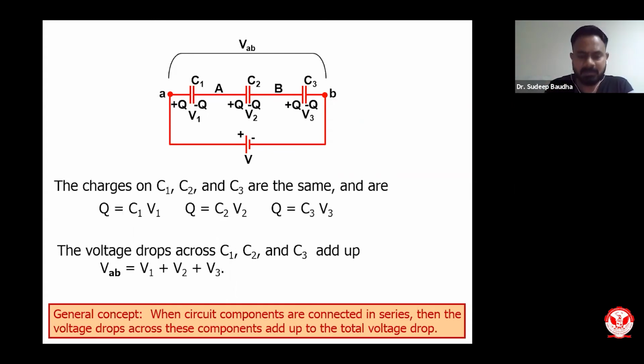So the general concept also is there that we use Ohm's law, and we can prove this also, that when circuit components are connected in series, then the voltage drops across these components add up to the total voltage drop. This is the standard law, which says that total voltage across a loop will be zero.